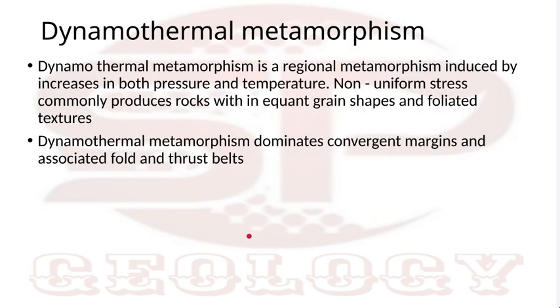Now, what we call regional metamorphism, or dynamothermal metamorphism, is generally associated with both high pressure and high temperature conditions. Generally it is found in orogenic belt conditions, where high temperature and pressure are dominant. So sometimes we call it orogenic metamorphism. It is generally found in convergent plate margins.